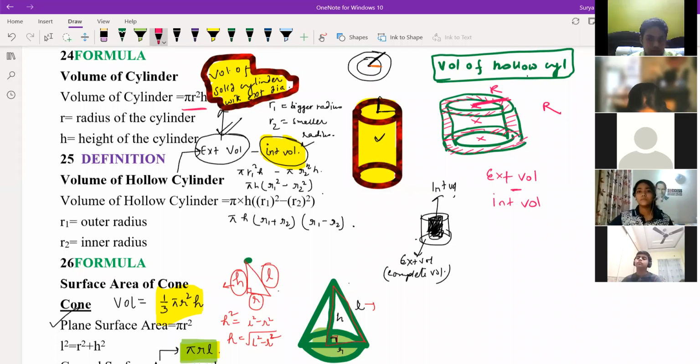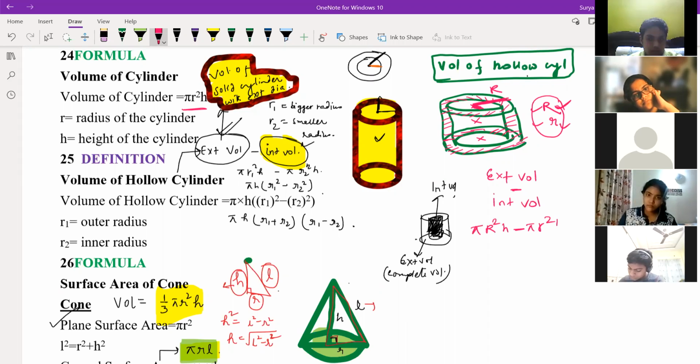One is capital R, and this small part from here to here is small r, correct? This understanding, no? This hollow cylinder has capital R as well as small r. So for external volume, you have to see capital R. For internal volume, you have to see small r. It means the volume formula will remain the same, pi r square h, and remove this small part. Understood what I'm saying? The bigger cylinder you keep as it is, and the small cylinder, you throw it out.